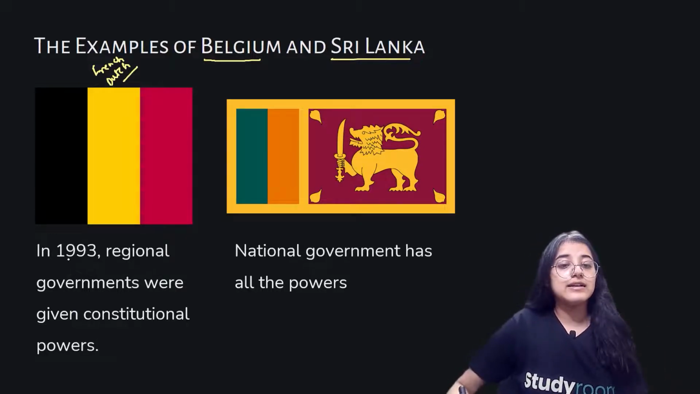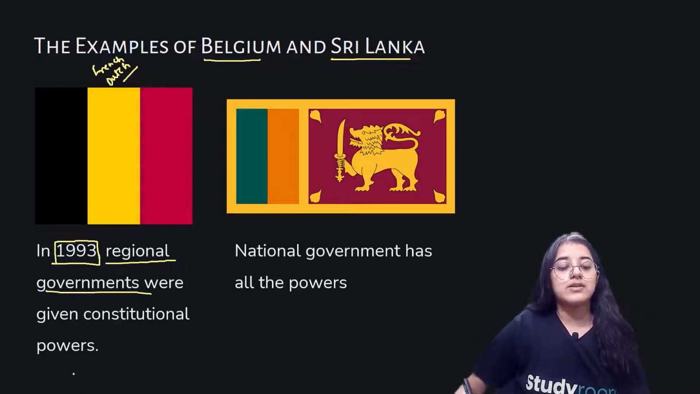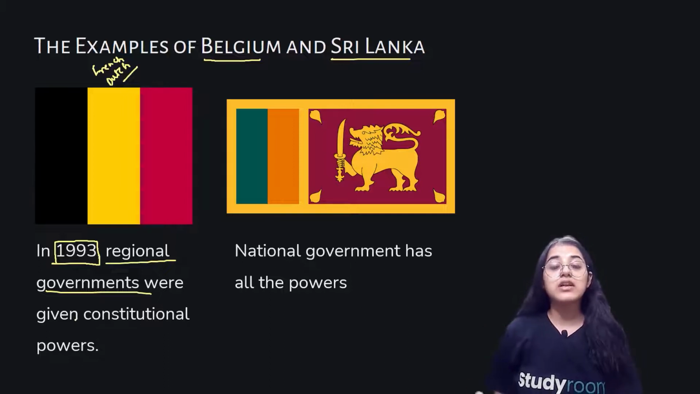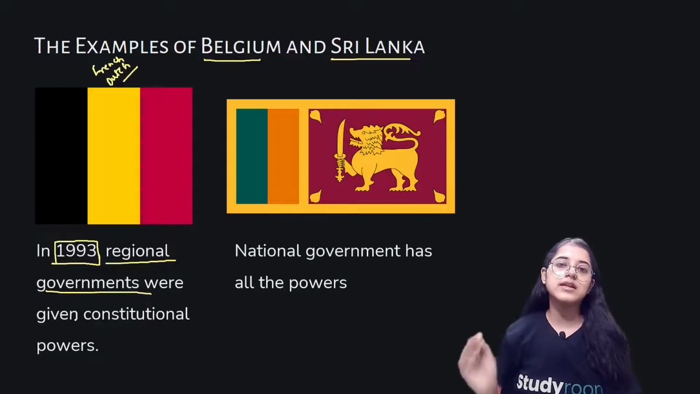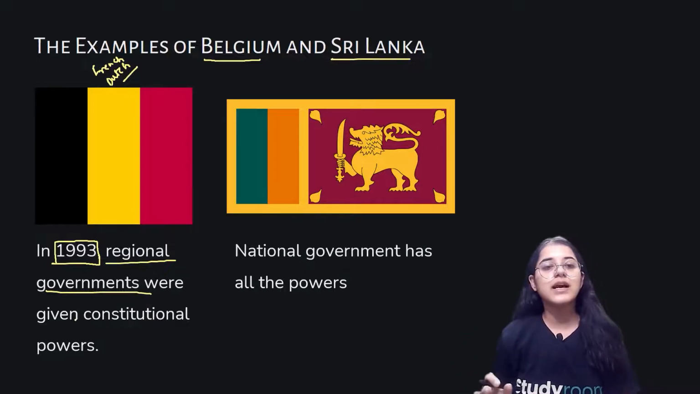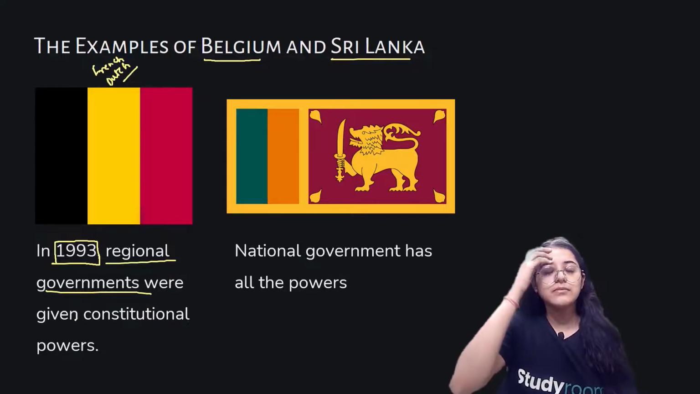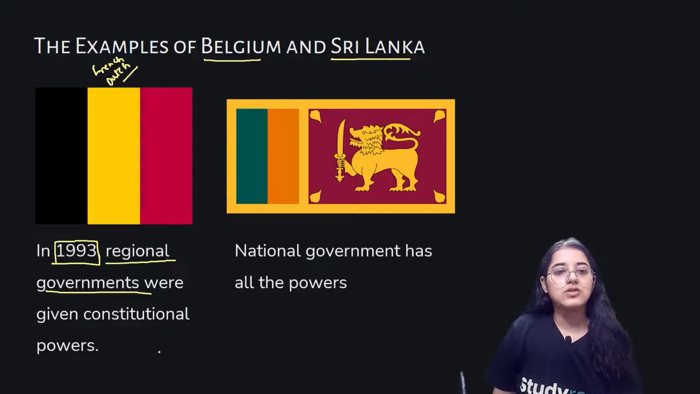the differences. In 1993, regional governments were given constitutional powers. It's not that before it regional governments were not having any power. Regional governments existed in Belgium even before that as well. But all the powers given to these governments could be withdrawn by the central government anytime. They were not having independent powers, or we can say the powers were not permanent. They could be taken away by the central government anytime. But by 1993, their powers were constitutionally given to them, so that makes them quite independent and powerful.